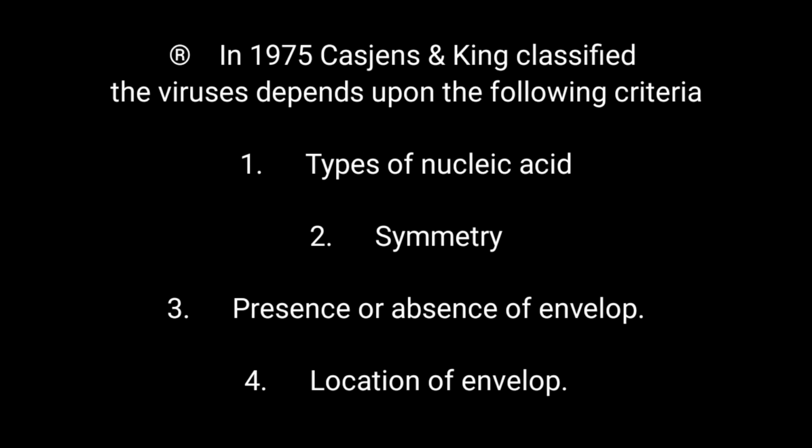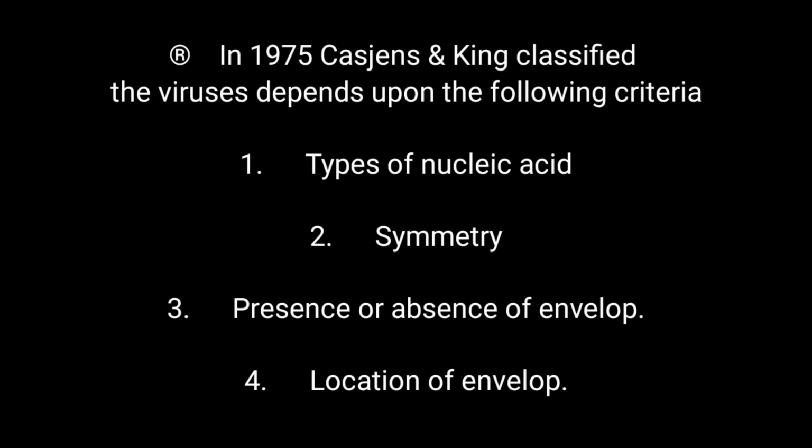And the next one, in 1975, Kasdans and King classified the viruses depending upon four criteria. They are types of nucleic acid, symmetry, presence or absence of envelope, and location of the envelope. Depending upon these four criteria, Kasdans and King classified the viruses.